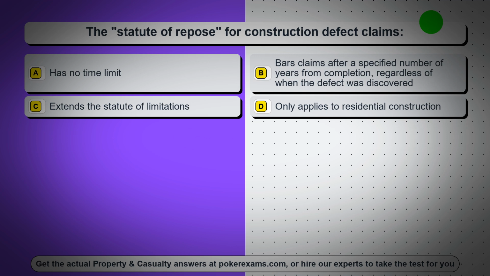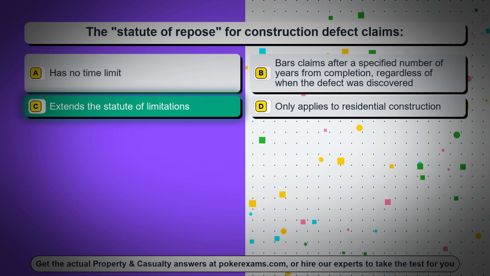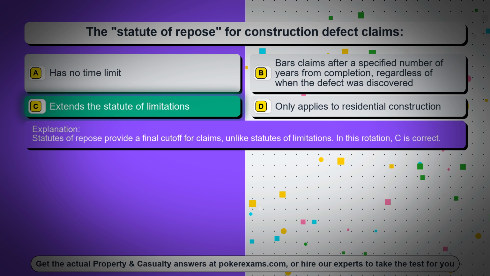Question 75. The statute of repose for construction defect claims, option A, has no time limit. Option B, bars claims after a specified number of years from completion, regardless of when the defect was discovered. Option C, extends the statute of limitations. Option D, only applies to residential construction. The correct answer is option C, extends the statute of limitations. Statutes of repose provide a final cutoff for claims, unlike statutes of limitations. In this rotation, C is correct.